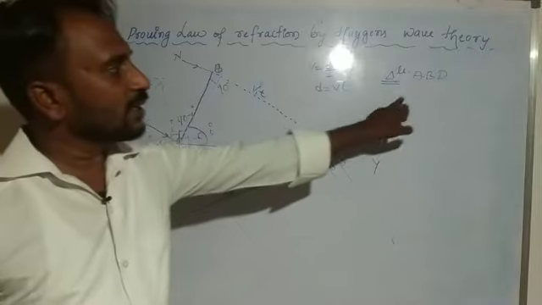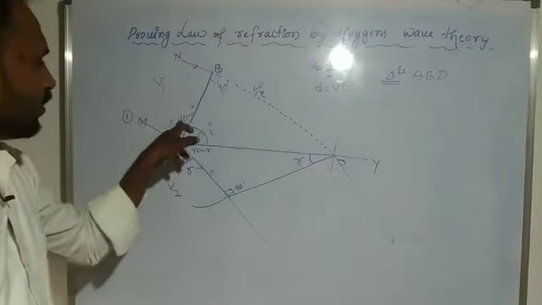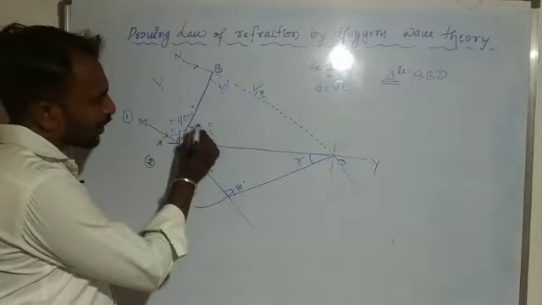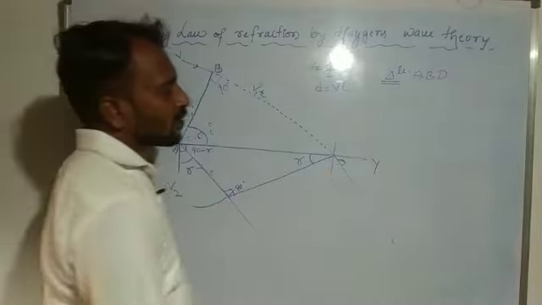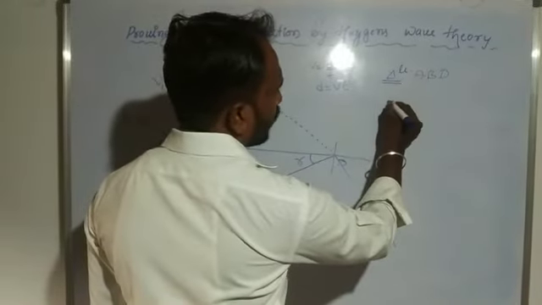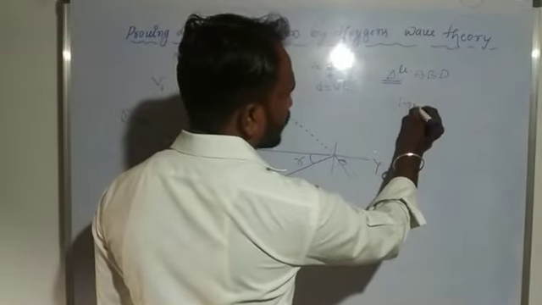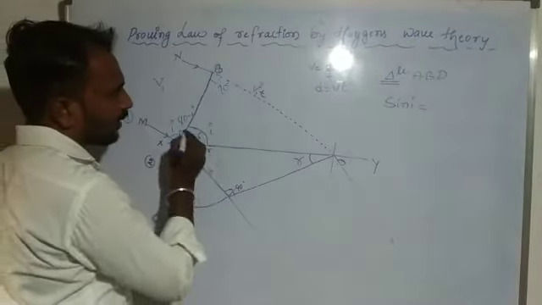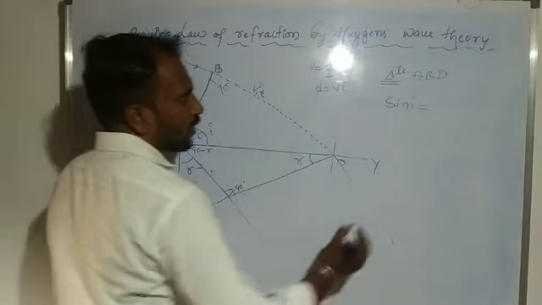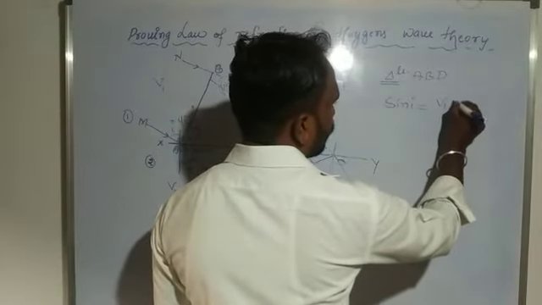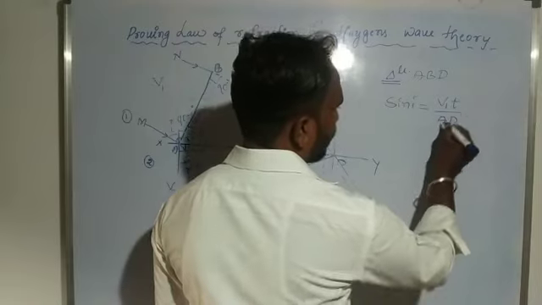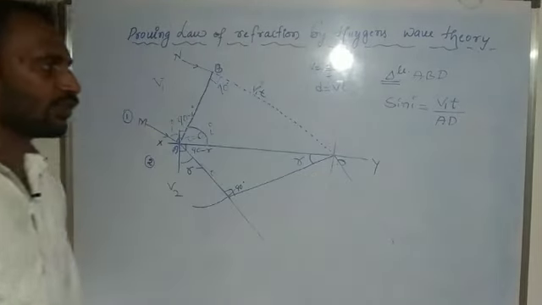So in triangle ABD, the angle of incidence gives sin I. Sin I is equal to opposite by hypotenuse, so opposite V1t divided by hypotenuse AD.